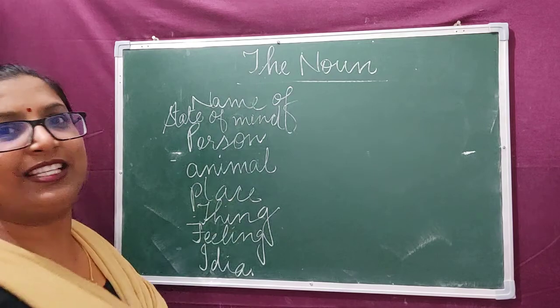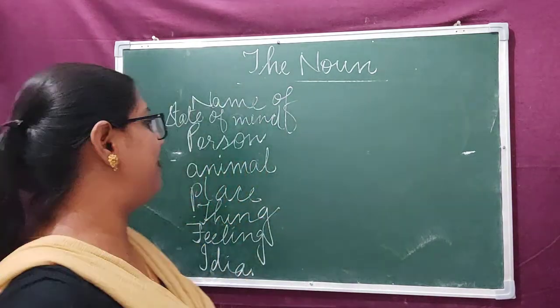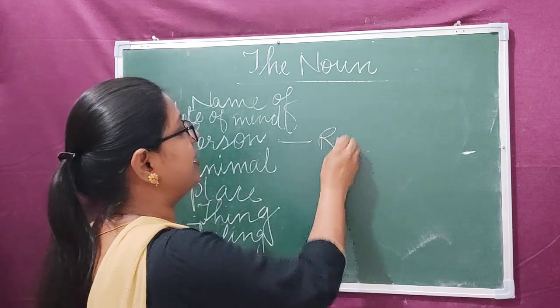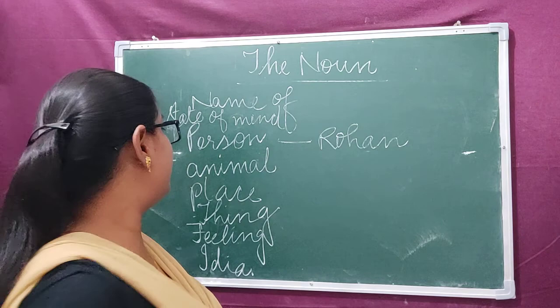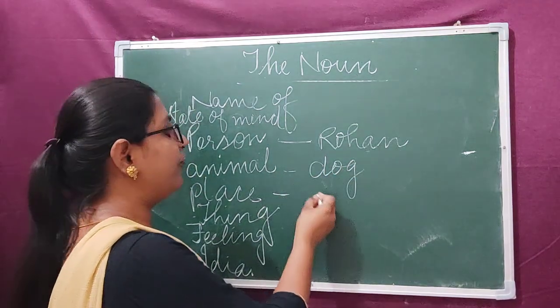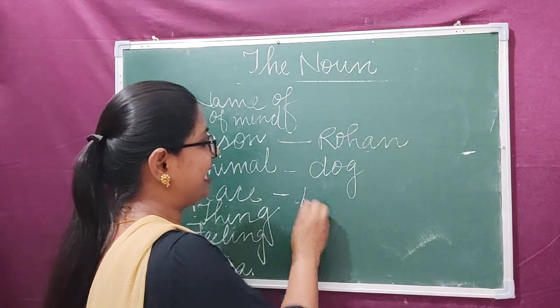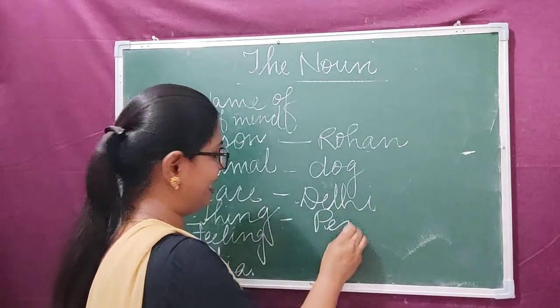Now I'll give you the example. For example, the name of person can be Rohan or Mohan, Reena, whatever. Clear? Name of animal, we can say dog. Name of place, we can say Delhi. Name of thing, we can say pen.